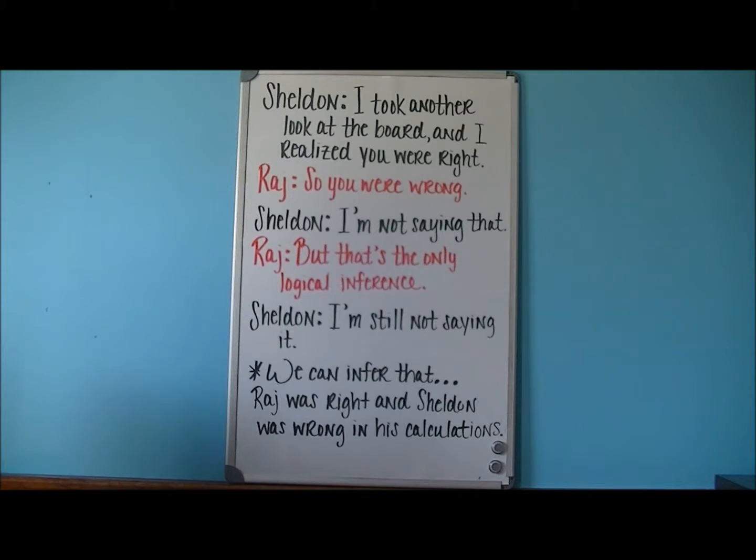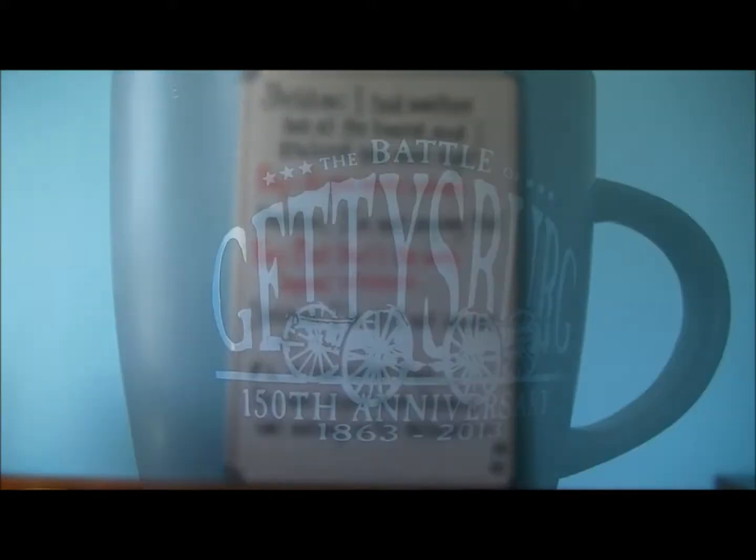What can we infer from this? We can infer that Raj was right and Sheldon was wrong in his calculations on his board. It's the only logical thing coming from this. Sheldon says, "I took another look at the board and I realized you were right." Meaning Sheldon is wrong, but Sheldon doesn't want to admit it. Therefore, this is the only logical inference. Let's look at one more example just to make sure you fully understand what an inference is.